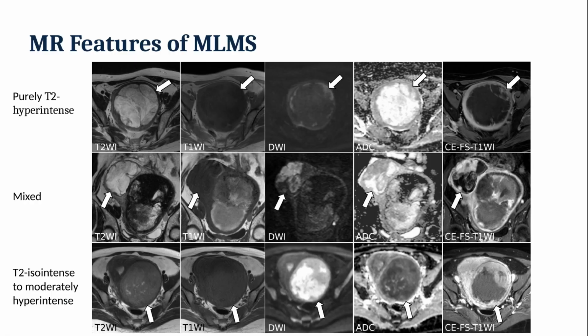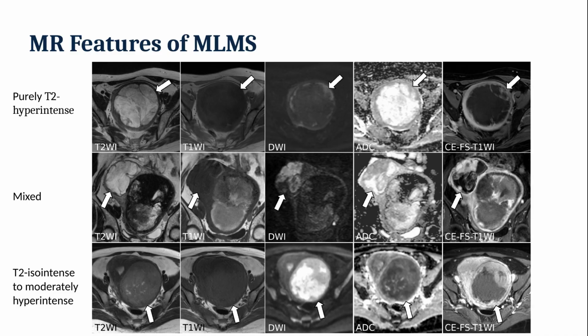Alongside the marbled appearance, the overall T2 signal pattern is also informative. On T2 weighted imaging, myxoid leiomyosarcoma showed 3 patterns. Some tumors were purely T2 hyperintense. Others showed a mixed pattern. And some were only T2 isointense to moderately hyperintense. Overall, a purely or mixed hyperintense appearance was common, seen in 80% of cases, that is 12 of 15.